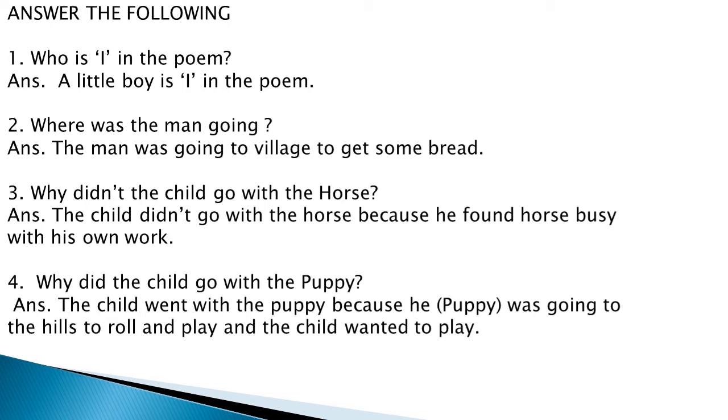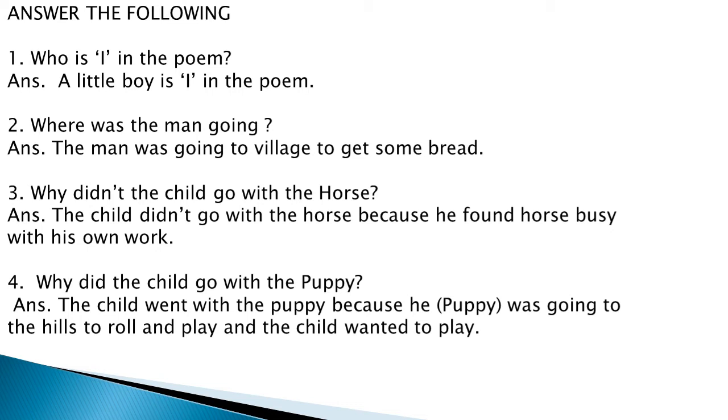So boy thought better not to go with him. It will be boring, it will not be so interesting, so he thought not to go with the horse, better to avoid, so he said no. Understood? So why didn't the child go with the horse? Because the child found that horse busy with his own work.